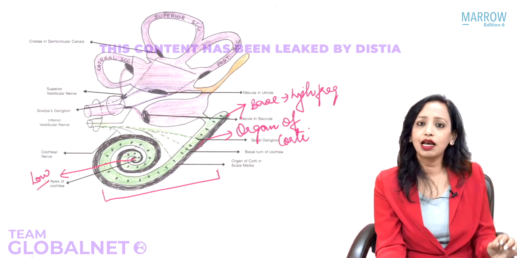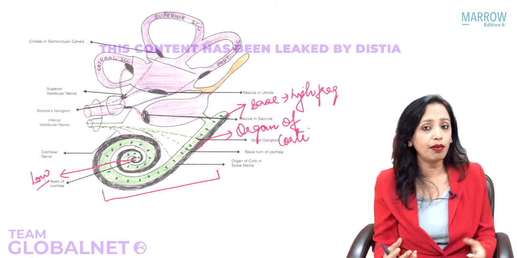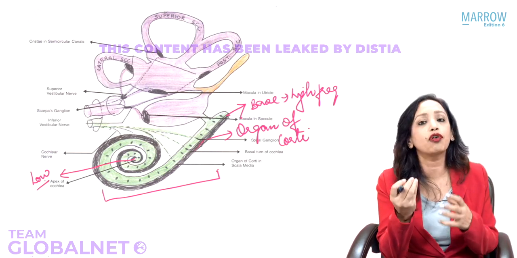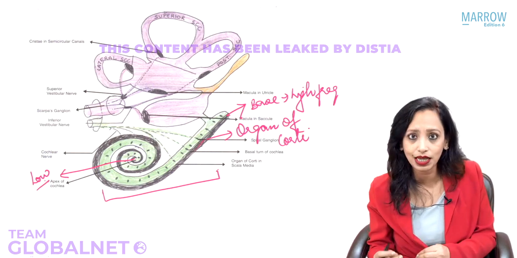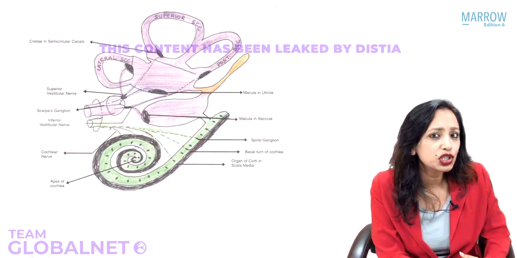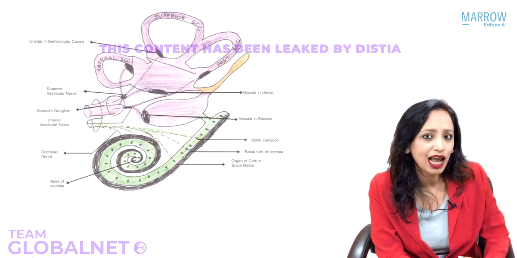This is very easy to remember. How can we remember? In the apex we have less space, so that is for low frequency. In the base there is a lot of space, so that is for high frequency sound. Now, have you heard of a disease known as Meniere's? Do you know what happens in Meniere's?